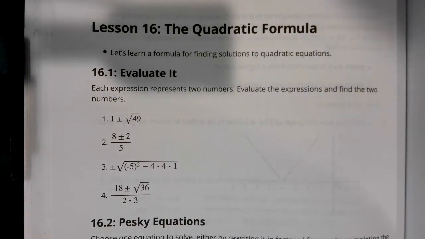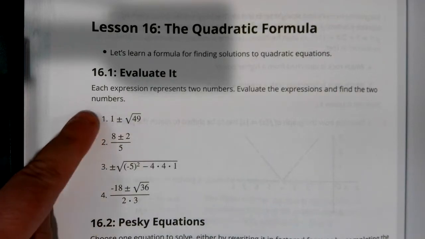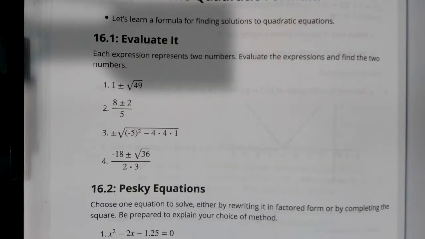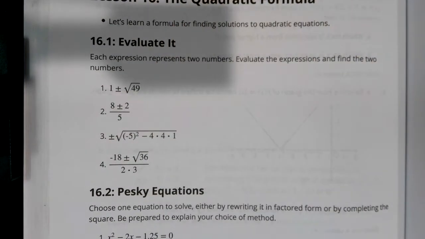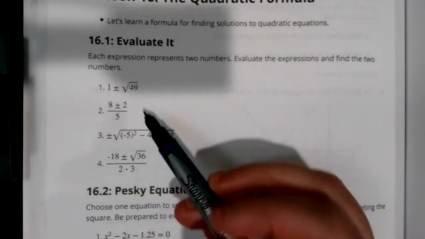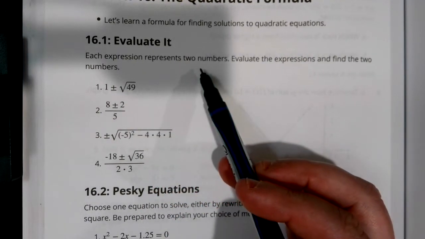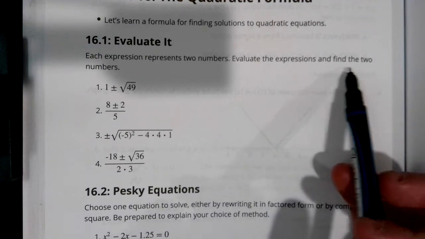So for today's warm-up, we're doing 16.1, and we're introducing you guys to something called the quadratic formula today. So your warm-up today was to answer 1, 2, 3, and 4. And if some of you were unsure of what this plus minus means, it was either plus or minus is how you read that. So what the question is saying is each expression represents two numbers. Evaluate the expressions and write the two numbers.